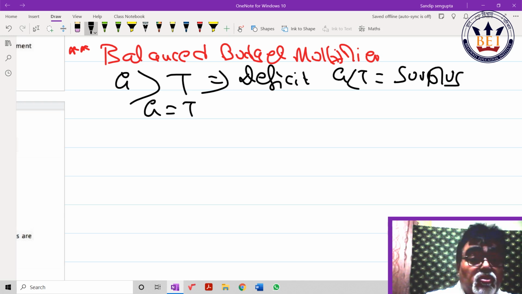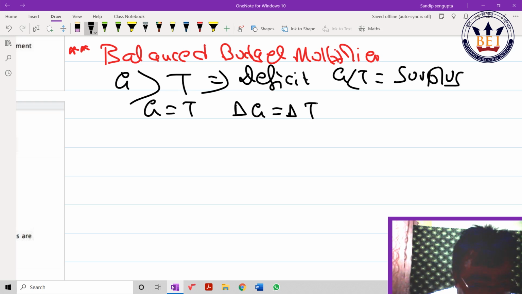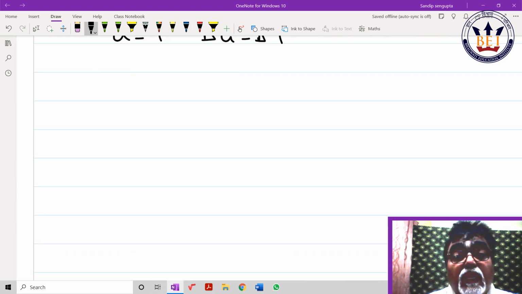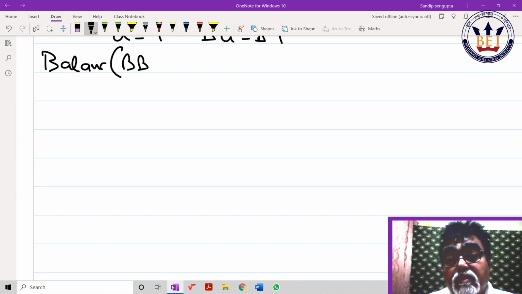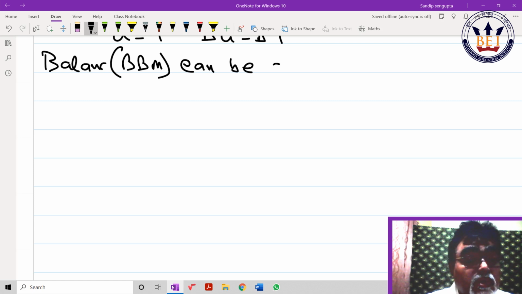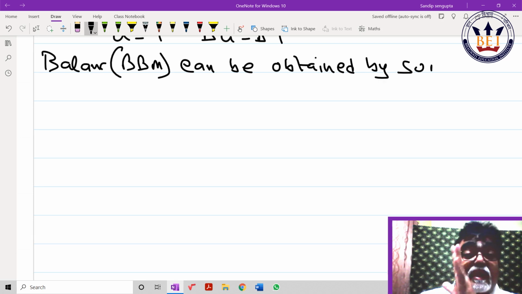One thing you should write, someone should pause and write it down. Balance budget multiplier, in short BBM, can be obtained by the summation of GM and TM, government expenditure and tax.